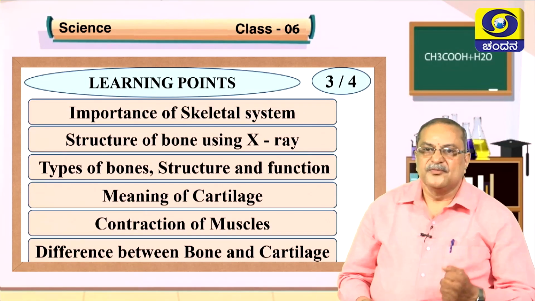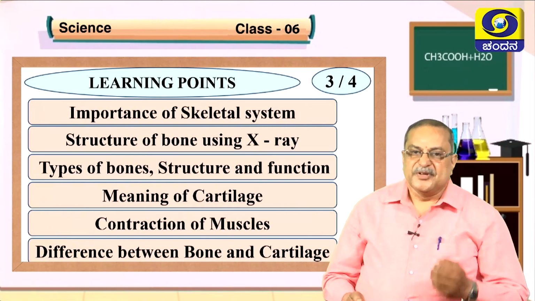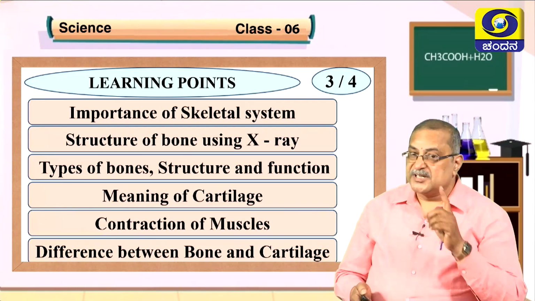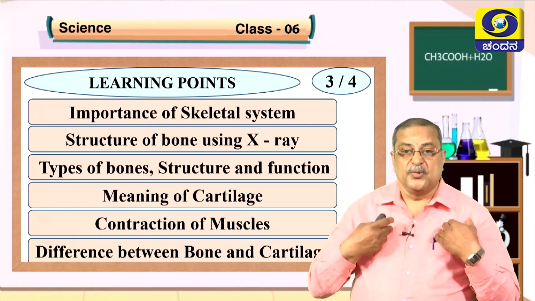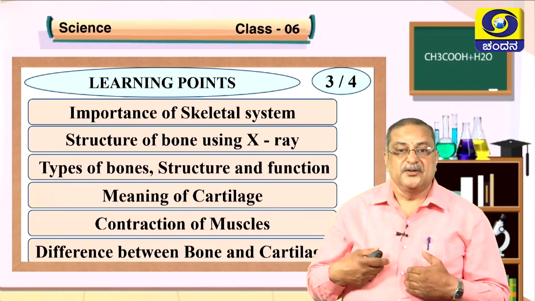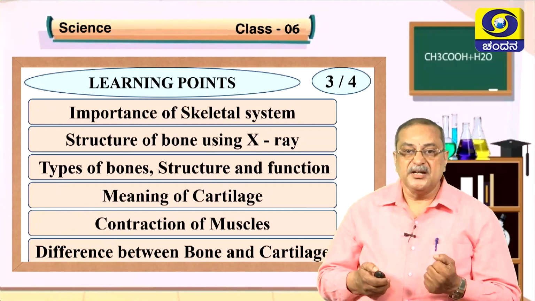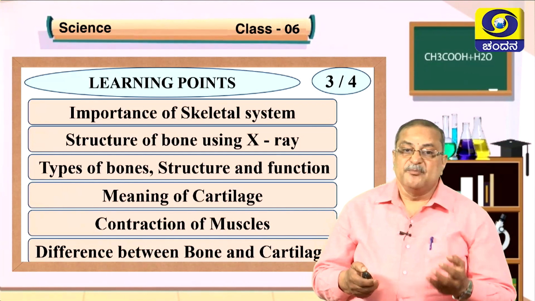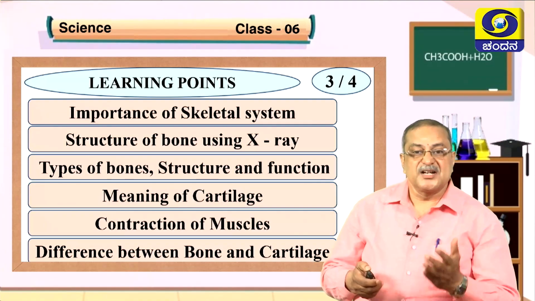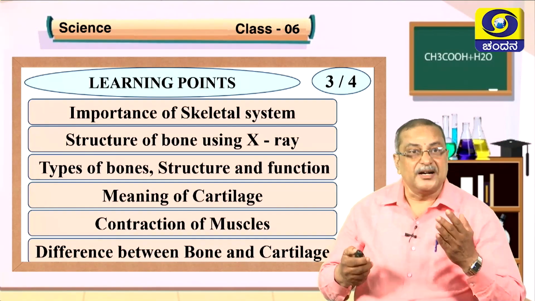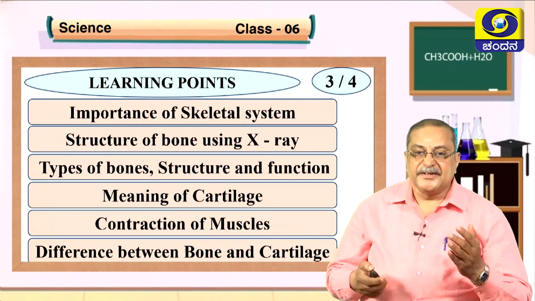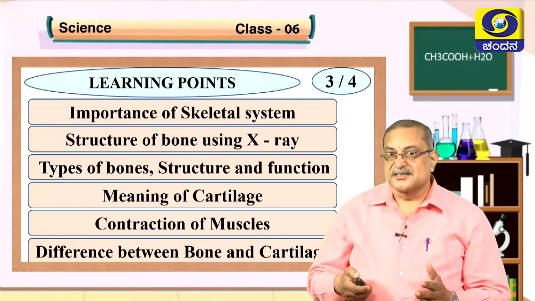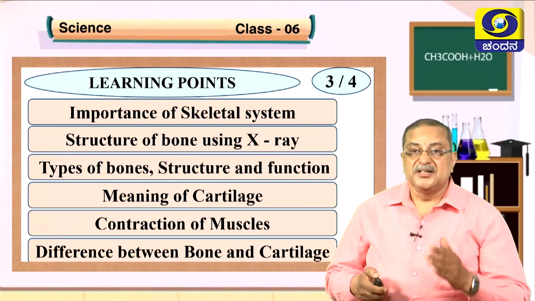So now we are going to learn about the importance of the skeletal system, and the structure of bone using X-rays, that means inside the body, how the bones are there and how many are there, that can be seen in the X-ray. And a little extra, we are going to learn types of bones, structures and their functions, the meaning of cartilage, contraction of muscles, and the difference between bone and cartilage. These are the things we are going to learn in the third session.